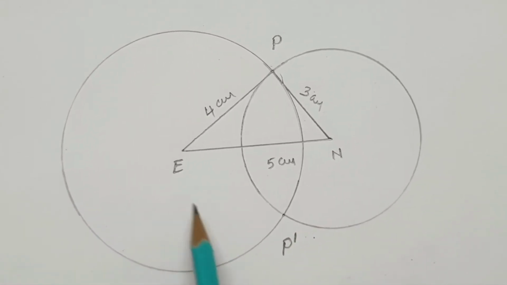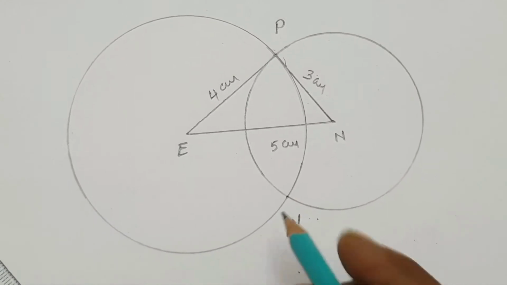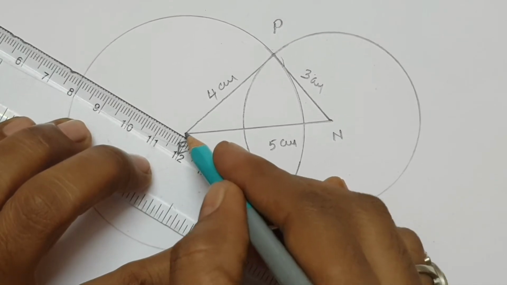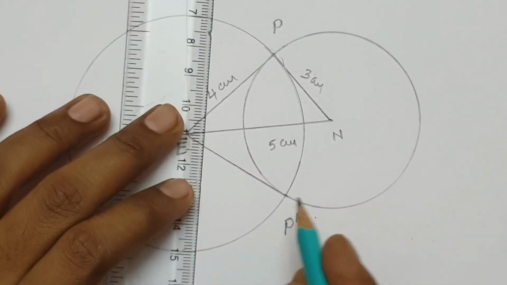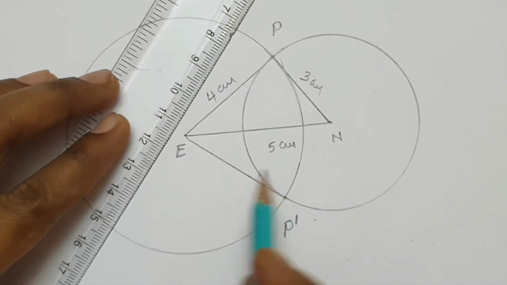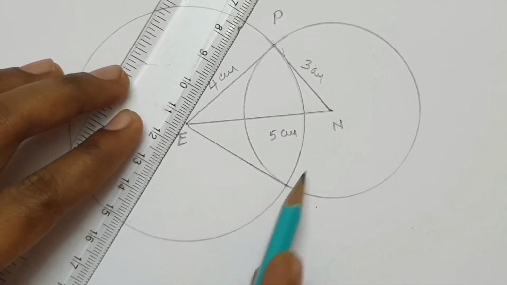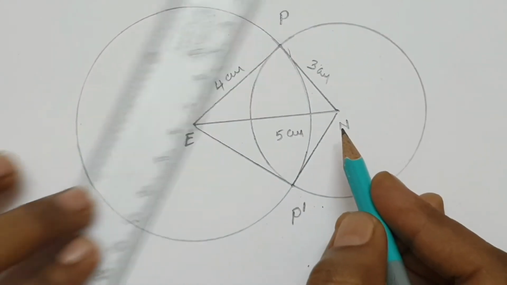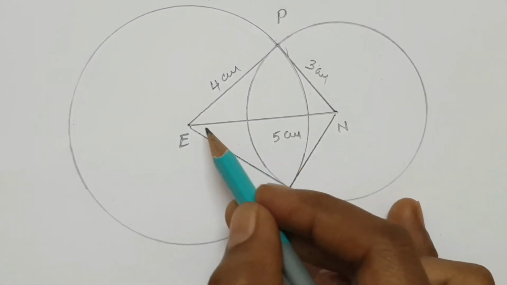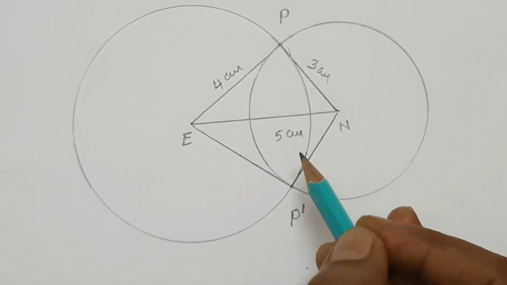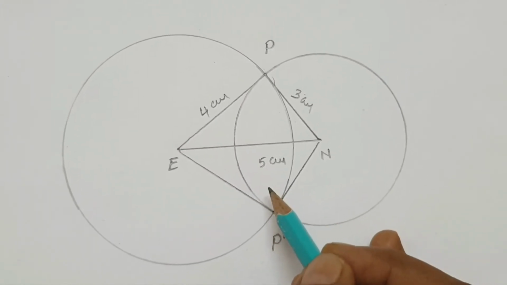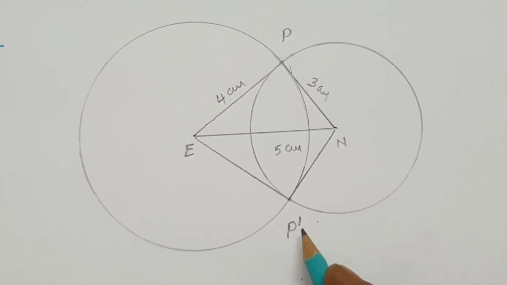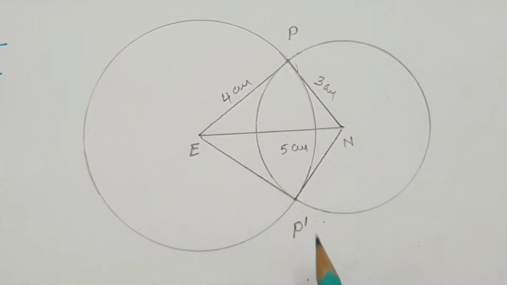Now join EP dash and NP dash. So they are asking how many triangles we can draw. Join EP dash and NP dash. 2 triangles are formed. Next point, the 7th point. 2 triangles are formed. Last point: yes, it is true in case of every triangle.